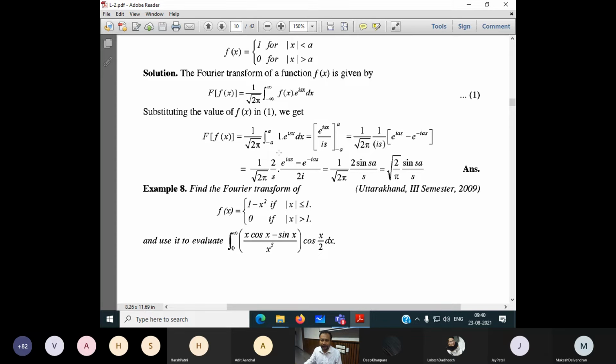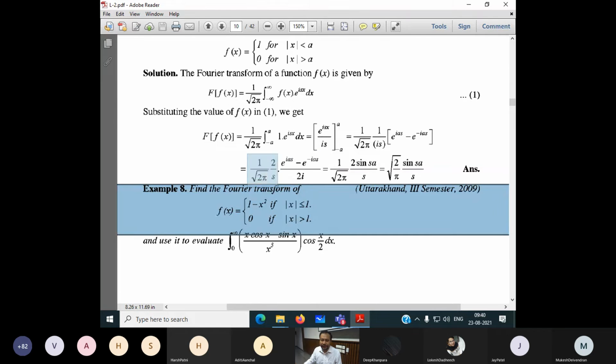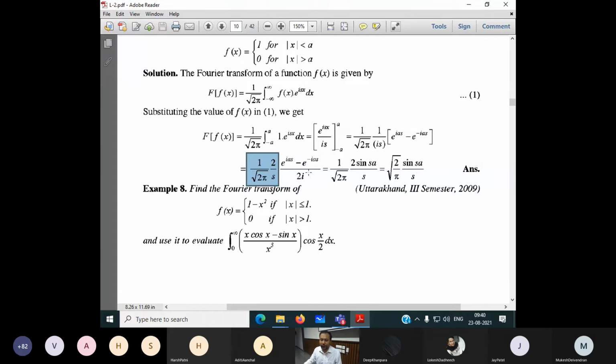The i cancels out, and the 2 cancels out, so I can write this as sine a s, as per the trigonometric formula. So it is 1 by square root of 2 pi, times 2, and now this becomes sine a s, with s as it is. After simplification, this is the answer.